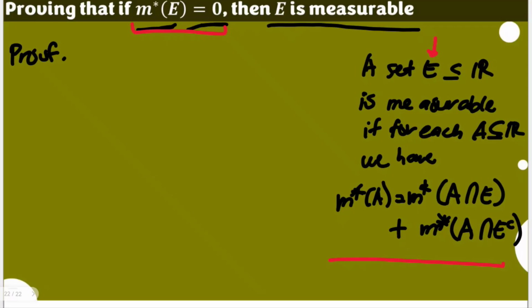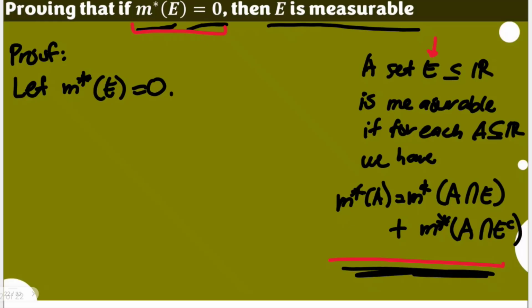So let the Lebesgue outer measure of E be equal to 0. And since we would like to show this form, we will be introducing set A. Suppose there exists a set A, an element of the set of real numbers.